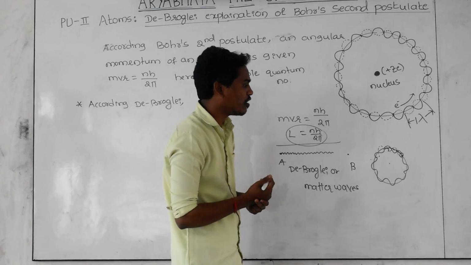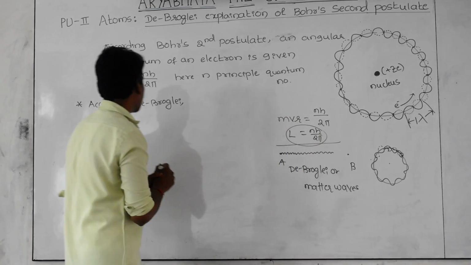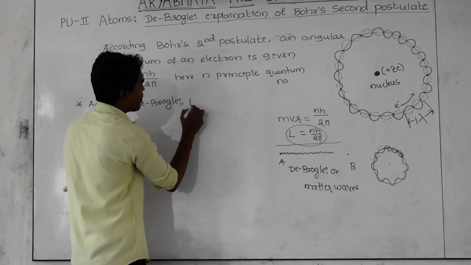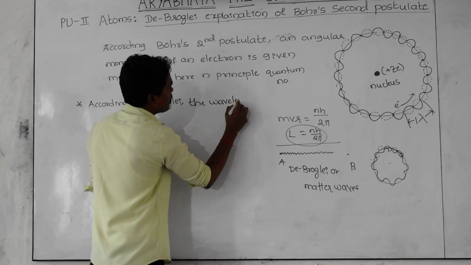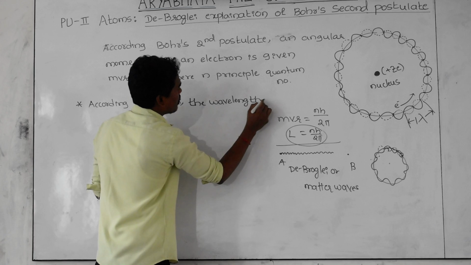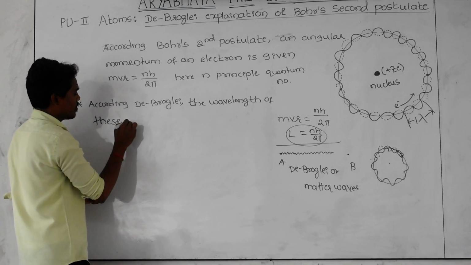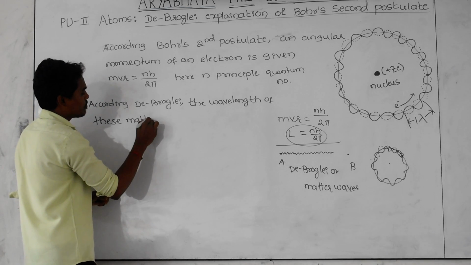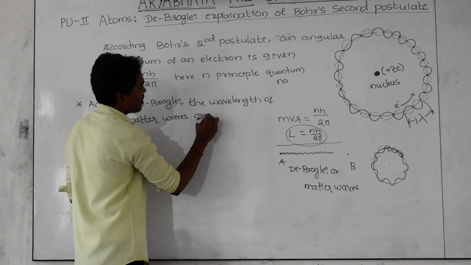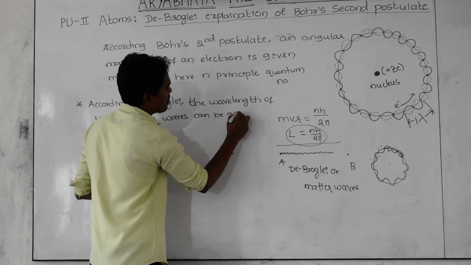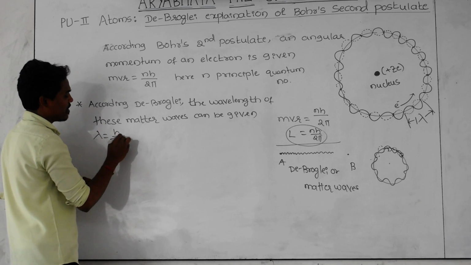And how to find that out? The wavelength of these matter waves can be given by, as you know very well, the formula lambda is equal to h divided by p.